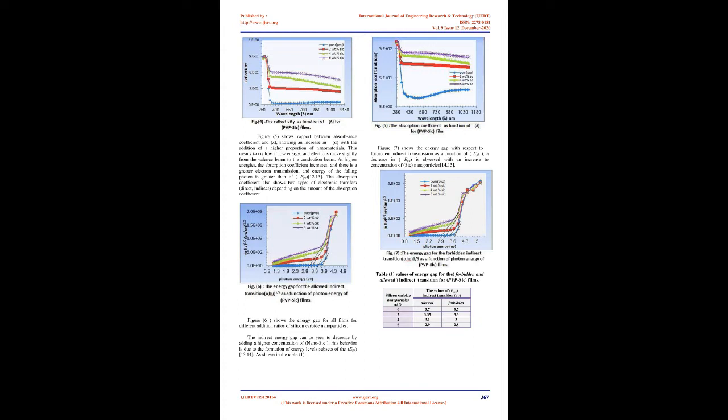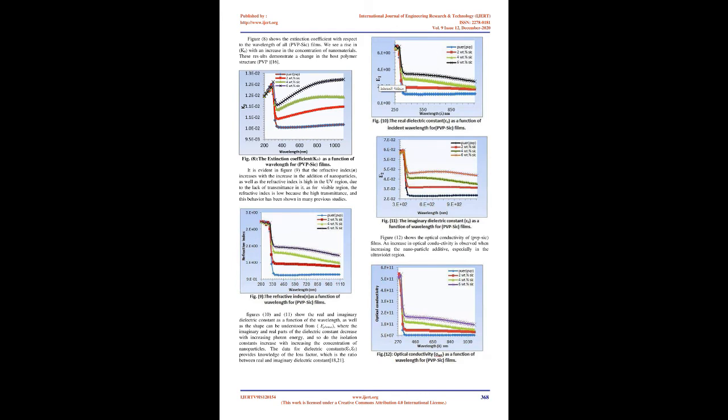Figure 3 shows the transmittance spectrum for different concentrations as a function of the wavelength. We notice the decrease in transmittance with increasing concentration of SiC nanoparticles. This is caused by the added SiC nanoparticles that contain electrons which absorb electromagnetic energy and move to a higher level. As for the PVP film, it has high transmittance due to the absence of nanoparticles. It does not have free electrons and needs high energy to make the transition and break the bonds.